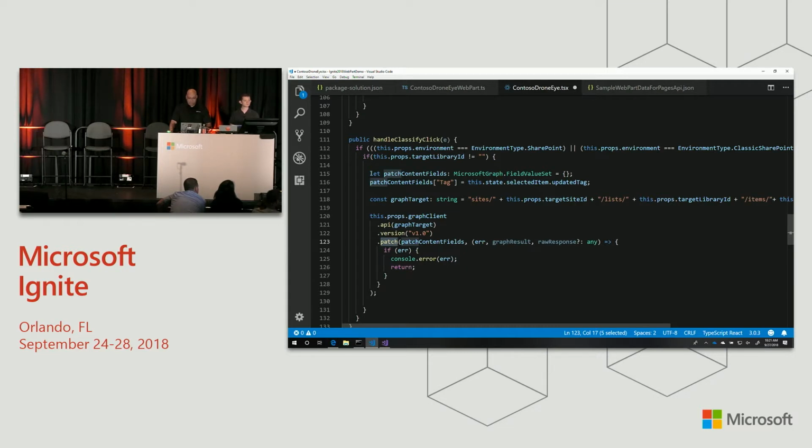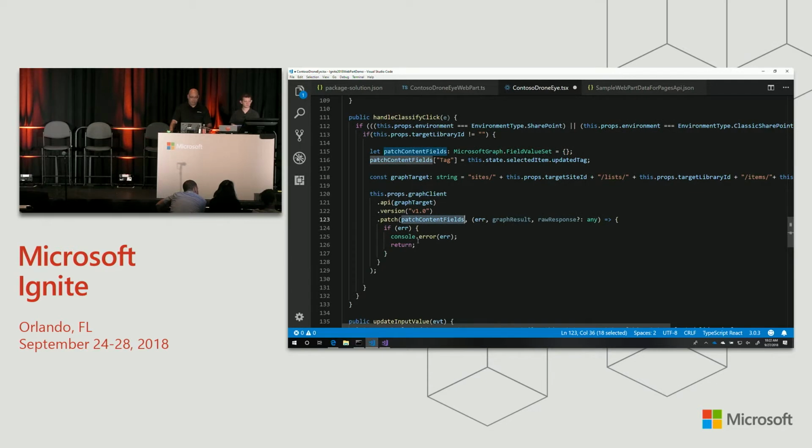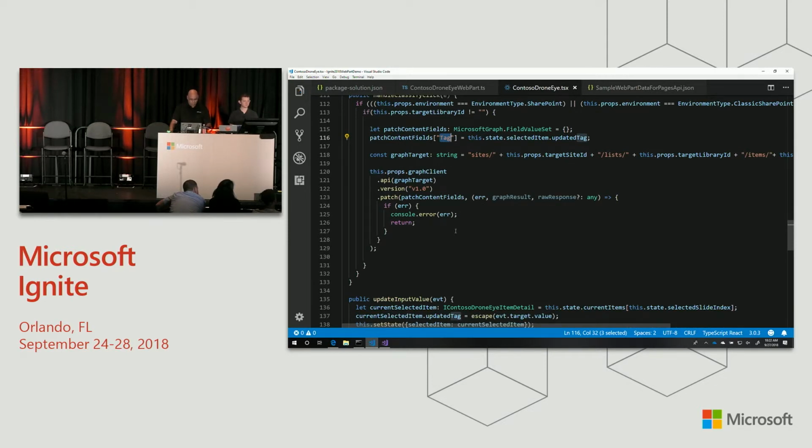And instead of doing a get like we have been, this time I'm going to do a patch operation. And what made this really easy was using those TypeScript types I mentioned earlier. I can create a field value set out of the Microsoft Graph types. So I don't have to work with the JSON blob of figuring out exactly how that field array is supposed to look. I can just say, set the tag field to my updated tag, and then I'm going to pass that in as part of the patch operation, and all of the manual JSON formatting and passing along the wire is going to happen for me. So the framework lets me do that, and it makes it a lot easier to get my data across. So as long as I know the name of the field I want, I can use the field value set to do that code. So let's see what happened.